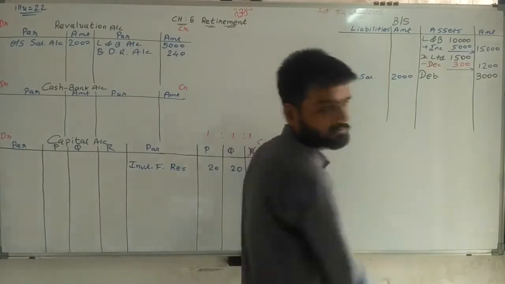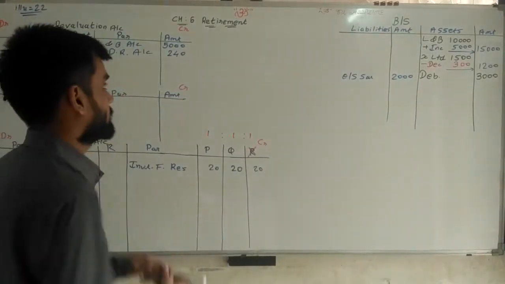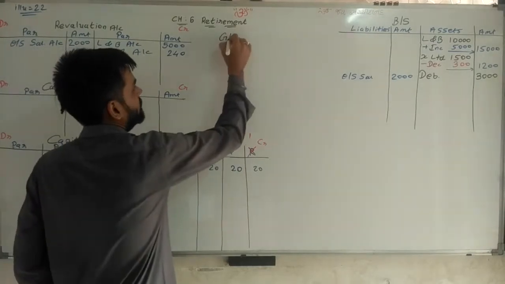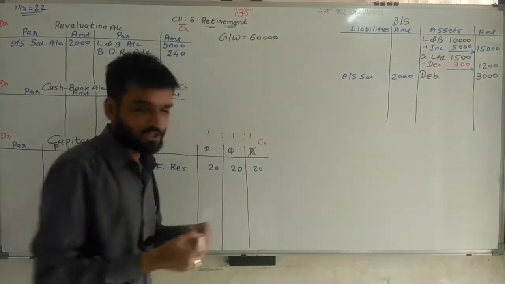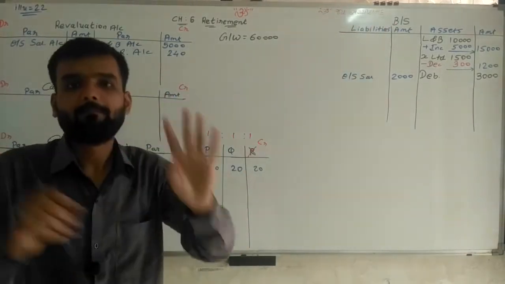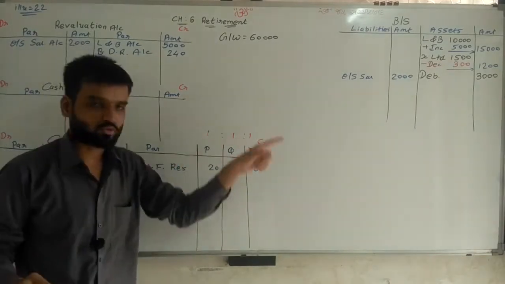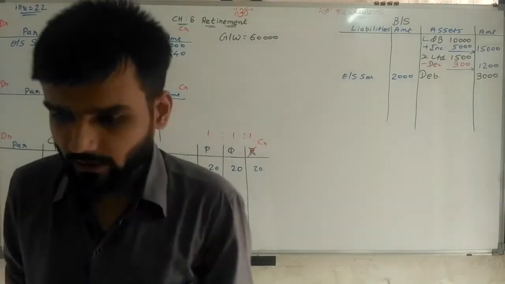And the goodwill value is 60,000 rupees. So I am writing here, first of all, goodwill 60,000, because we don't know the new ratio till this step. We have the old ratio, but for the new ratio, we are reading ahead for that information.